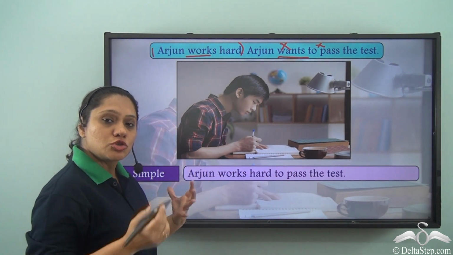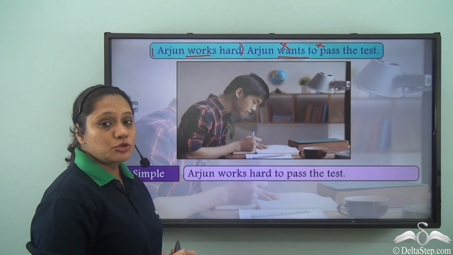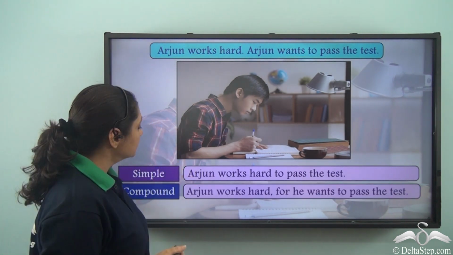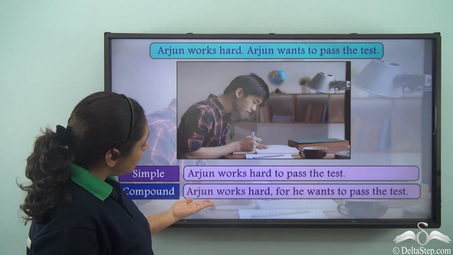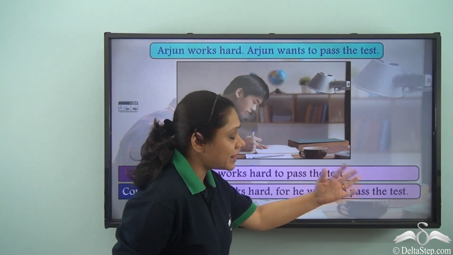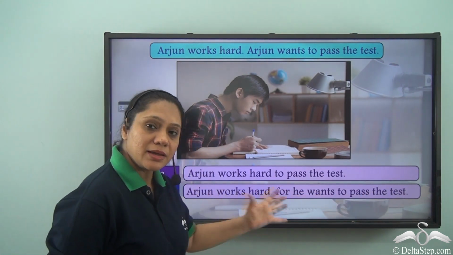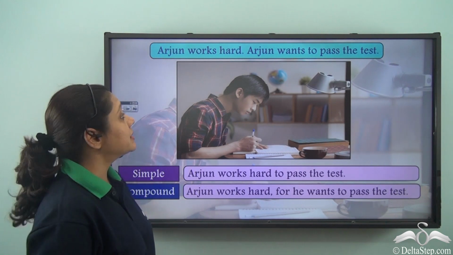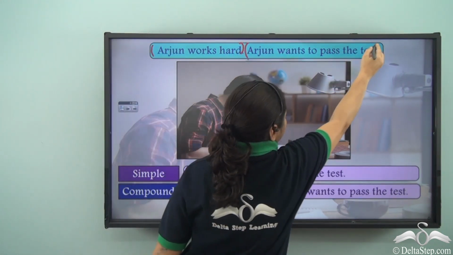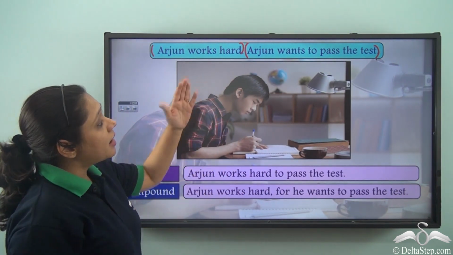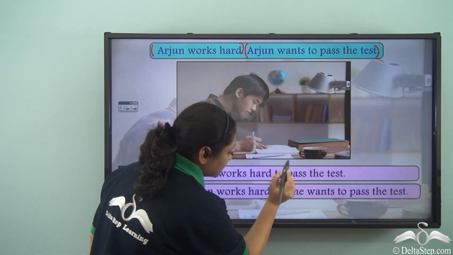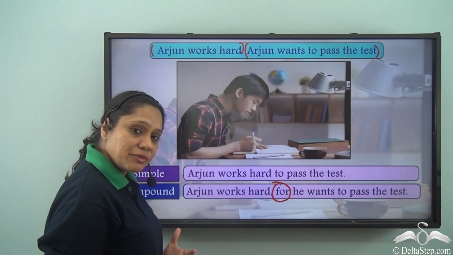Now, if we want to join both these simple sentences to form a new compound sentence, how will we write? We will write it as Arjun works hard, for he wants to pass the test. Now, what have we done in this case? In this case, we have joined both the independent clauses, Arjun works hard, Arjun wants to pass the test, with the coordinating conjunction for. And why have we done that?